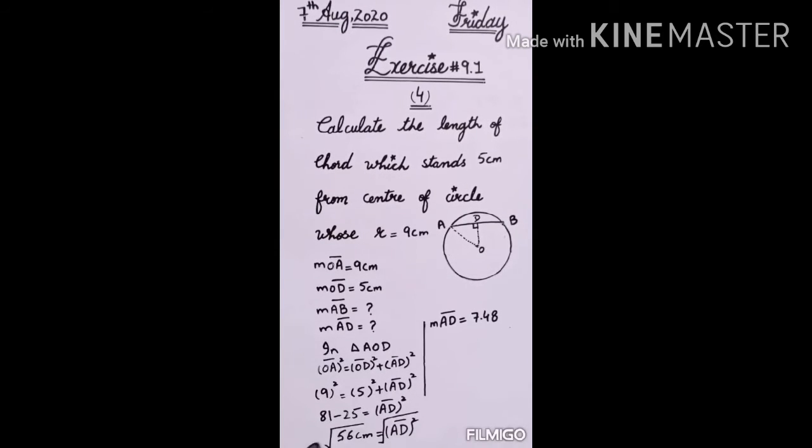Okay students, so 81 minus 25 is 56, and there is whole square on AD, so we will take square root on both sides.